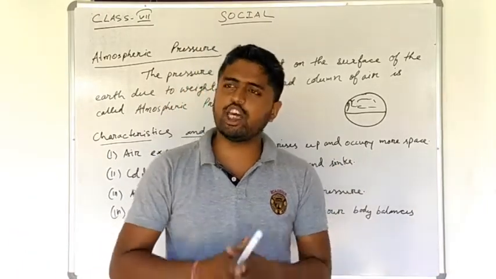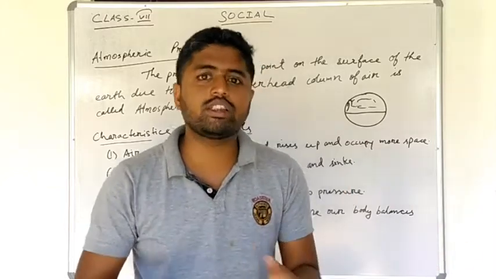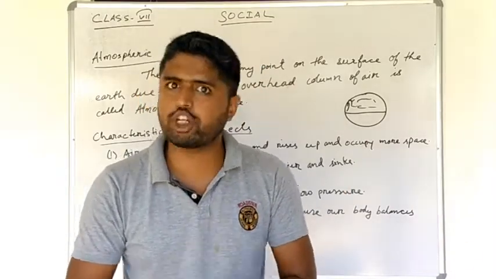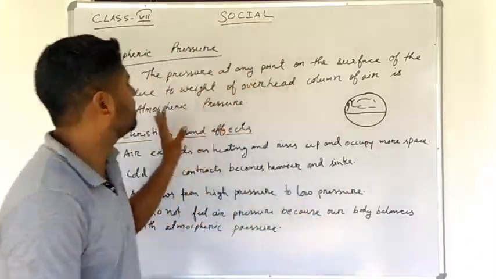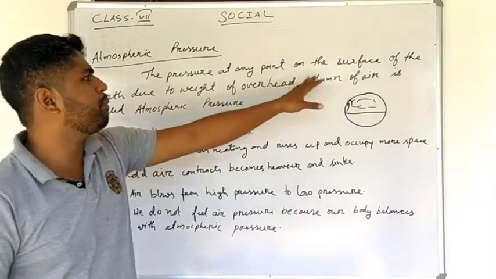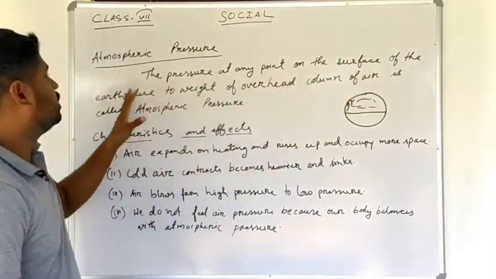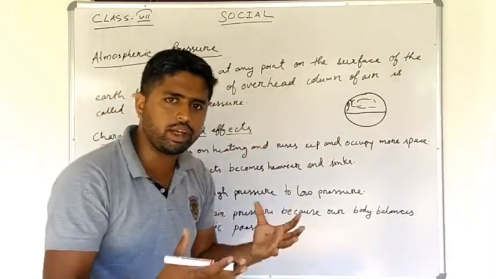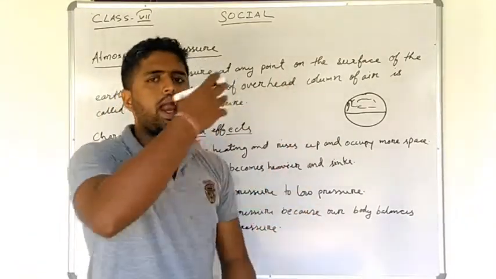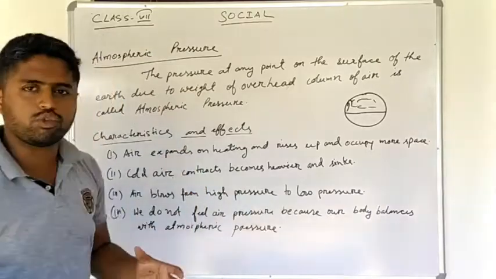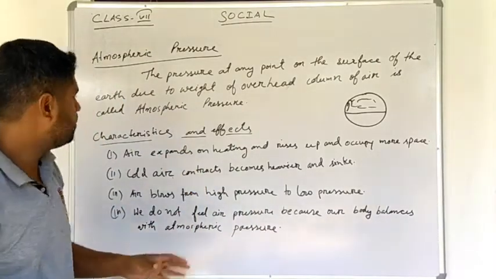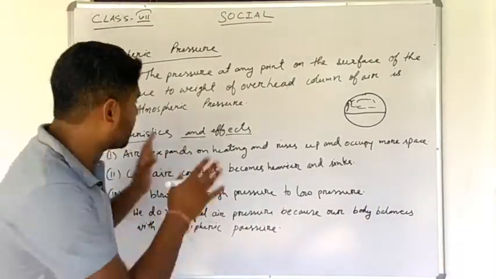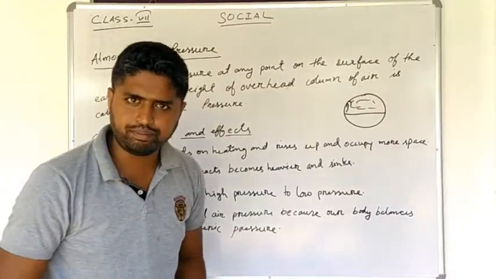So that means the change in weather is caused by atmospheric pressure. It is saying the pressure at any point on the surface of the earth is due to the weight of overhead columns of air. That means the weight of the air, when it moves out and down, is called atmospheric pressure. Clear? Now, let us talk about its characteristics and effects.